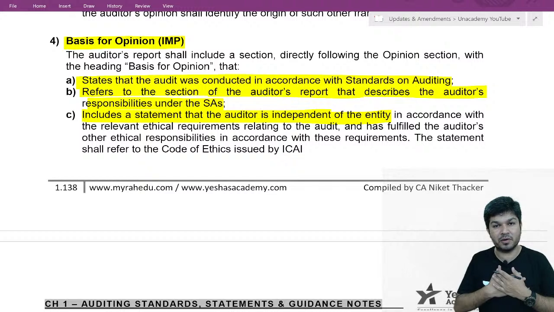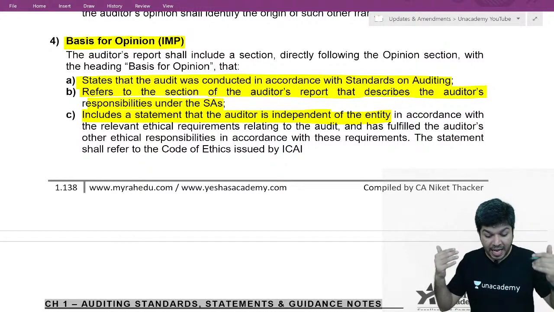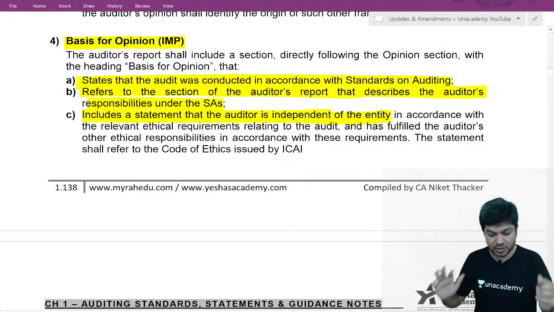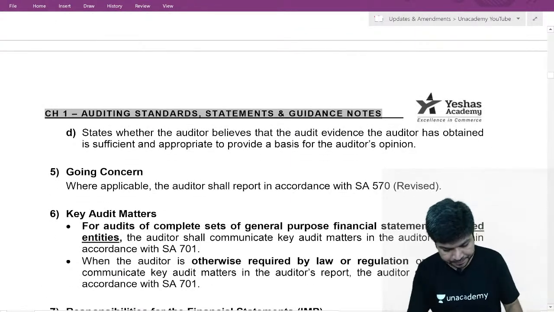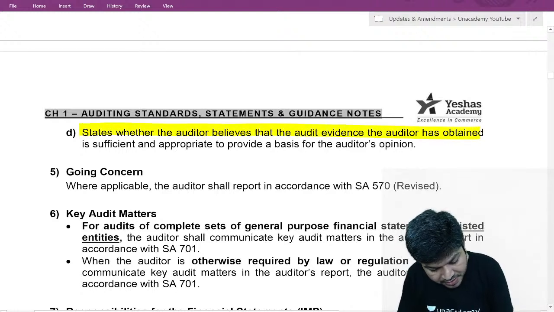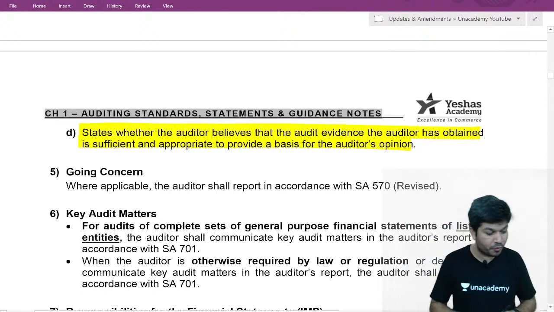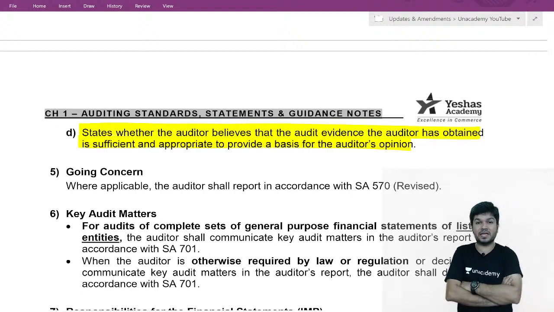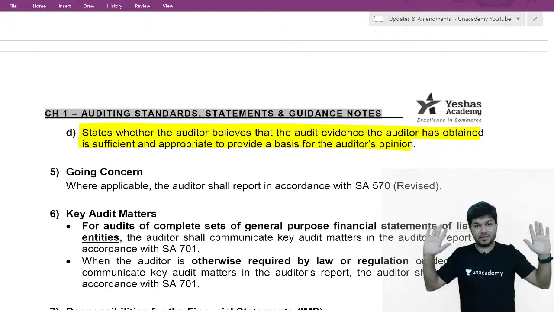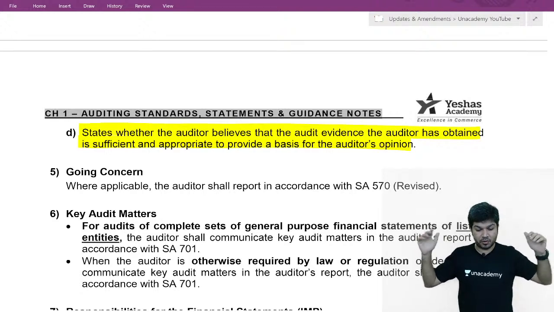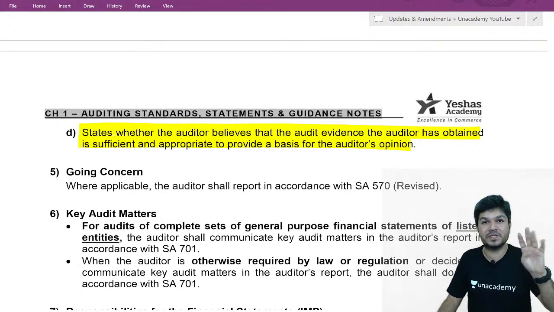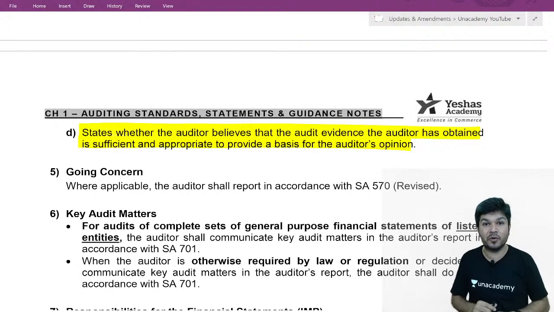We are independent of the entity in accordance with the code of ethics and the other relevant ethical requirements which are issued. I'm independent, that you need to tell. And the fourth one: we believe that the audit evidence we obtained is sufficient, appropriate to provide a basis for our audit opinion. So this is one para, four statements.